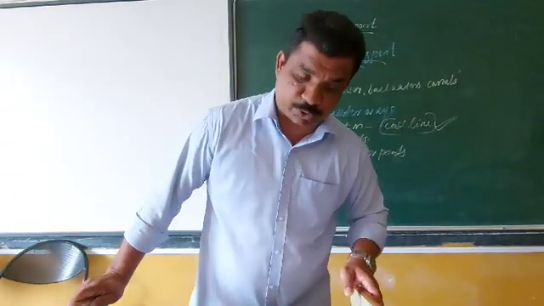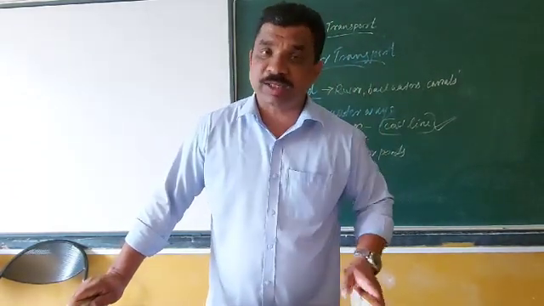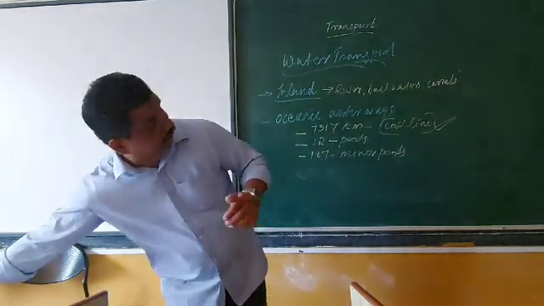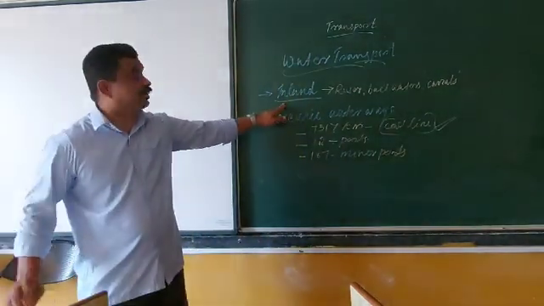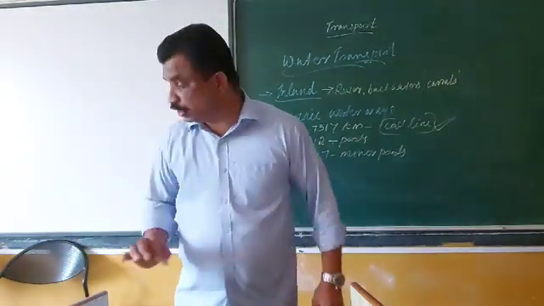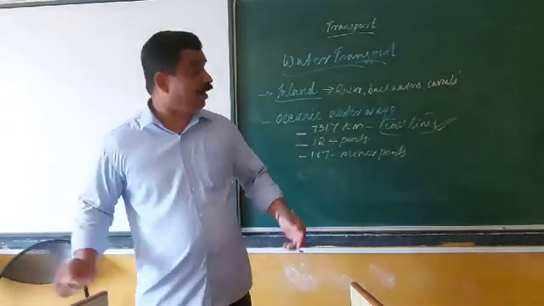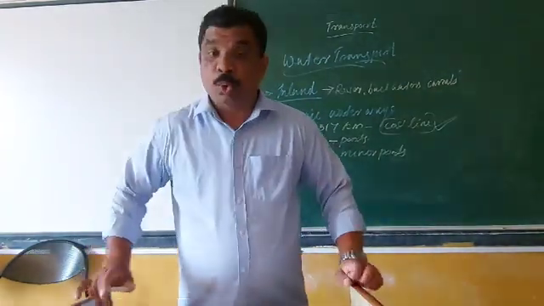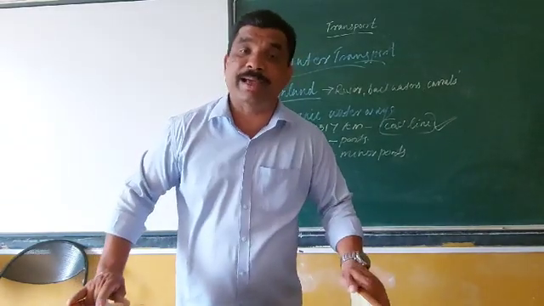That you always keep in your mind. Now water transport in our country is divided into two categories. First one is inland waterways and the second is oceanic waterways. Then, what helps us for inland waterways?